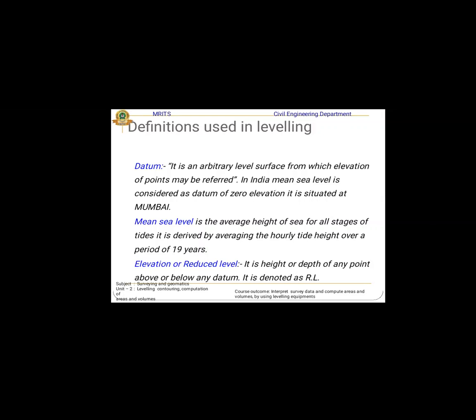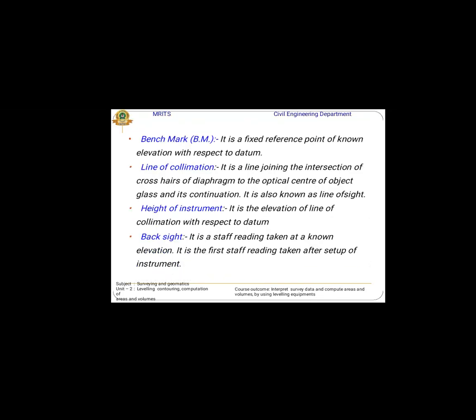Next, coming to elevation or reduced level, RL: it is the height or depth of any point above or below a datum, denoted by RL. A benchmark is a fixed reference point with a known elevation with respect to the datum. There are different types; I will discuss the different definitions here.